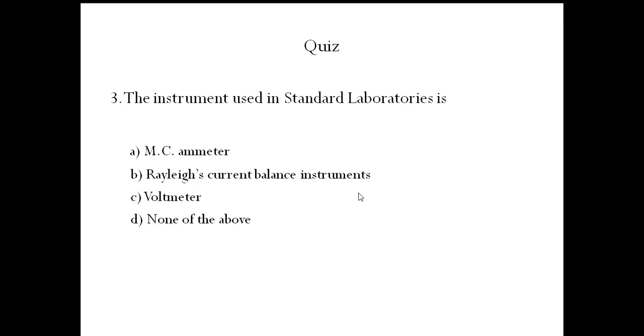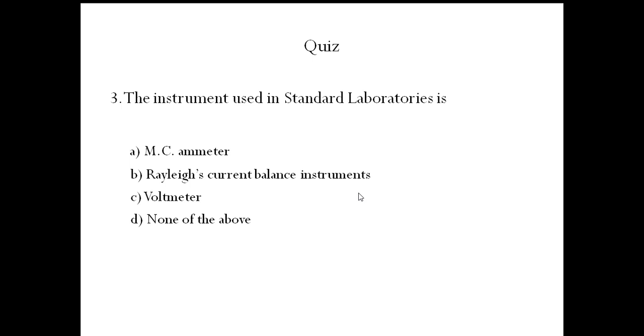Next, third question. The instrument used in standard laboratories is... The instrument used in standard laboratories are absolute instruments. In these options are option A, MC type, moving coil type ammeter. Option B, Rayleigh's current balance instruments. Option C, voltmeter. Option D, none of the above.